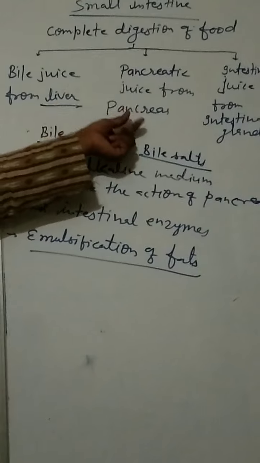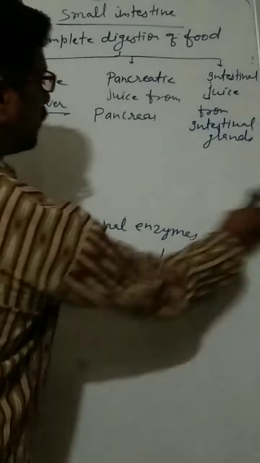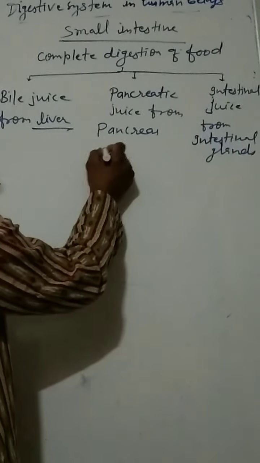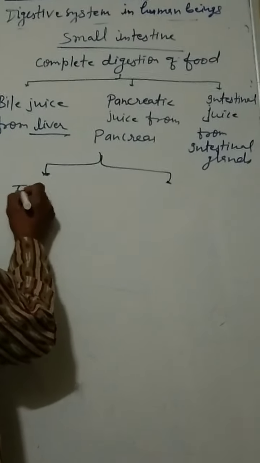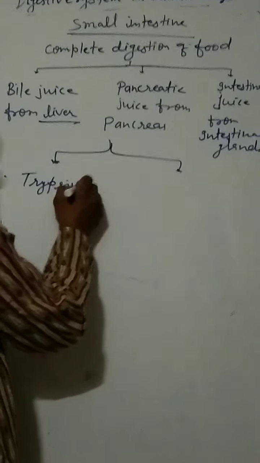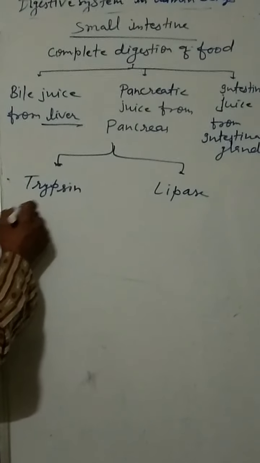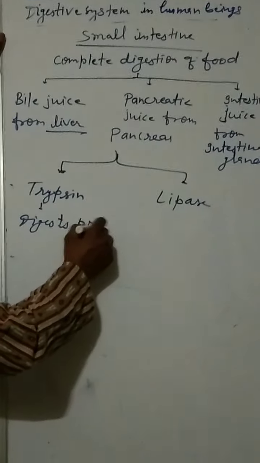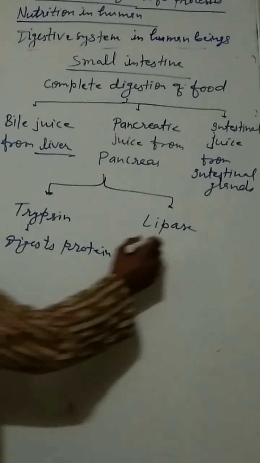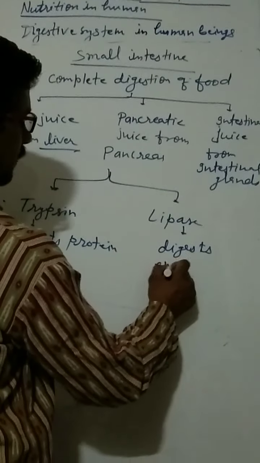Now second is pancreatic juice. Pancreatic juice contains many enzymes actually, but in your syllabus only two enzymes are there. One is trypsin, other is lipase. Trypsin digests protein into simpler form, and lipase digests emulsified fat.